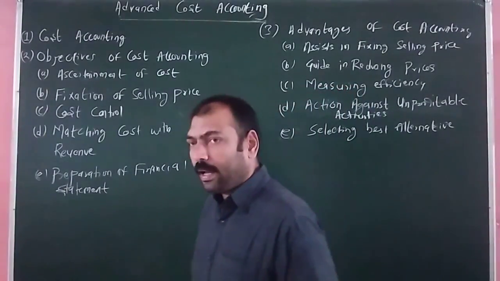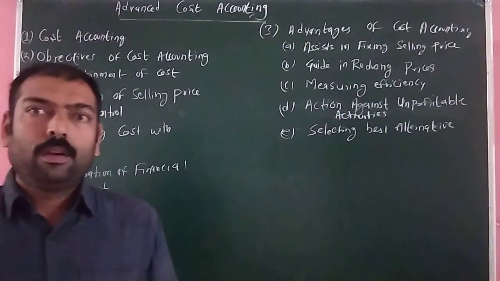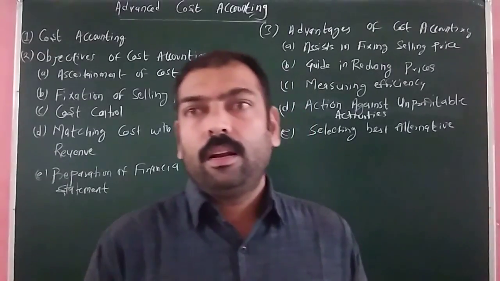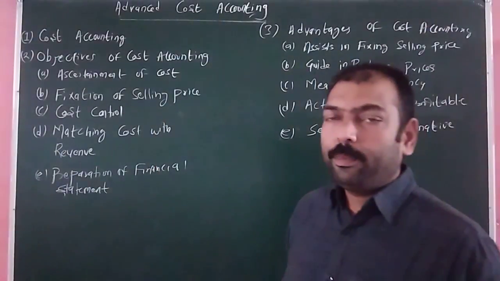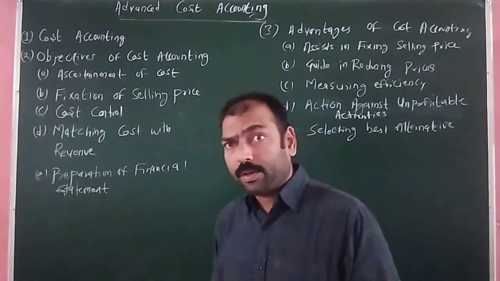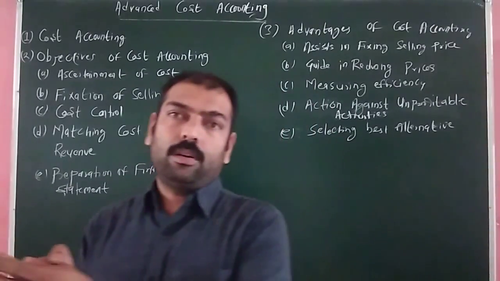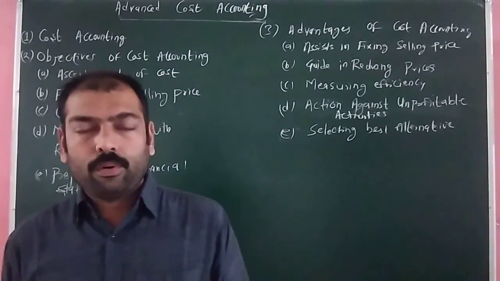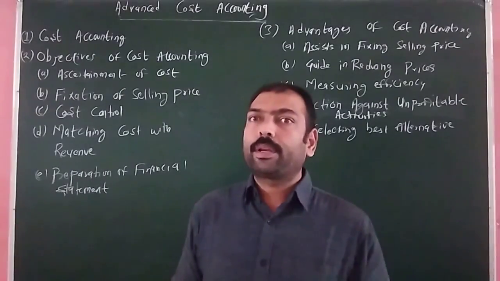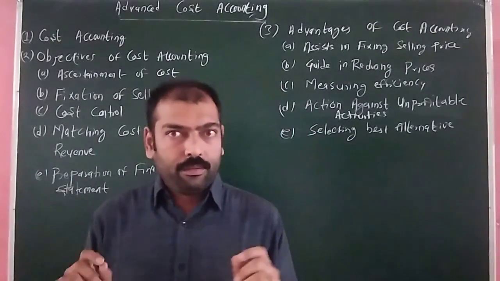The last point is preparation of the financial account. It helps in the preparation of the trading account, profit and loss account and balance sheet. As we know, the stock comprises raw material, work in progress and finished goods.